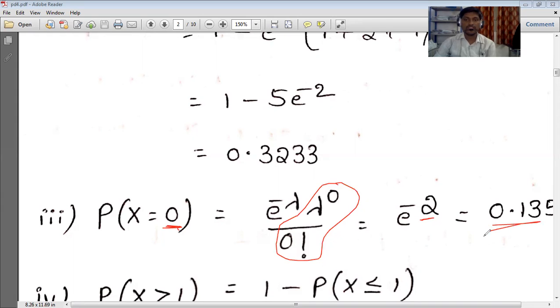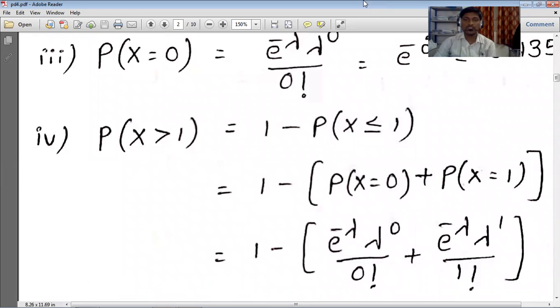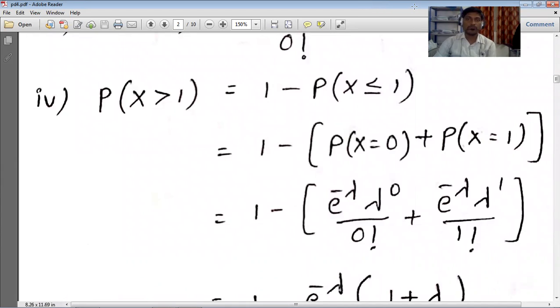0.135. And next, fourth one, P of x greater than 1. In one notation they mention more than, so more than we can use as greater than. They can give more than, or in place of more than they can give greater than. More than is nothing but greater than, so that's why we write greater than here.